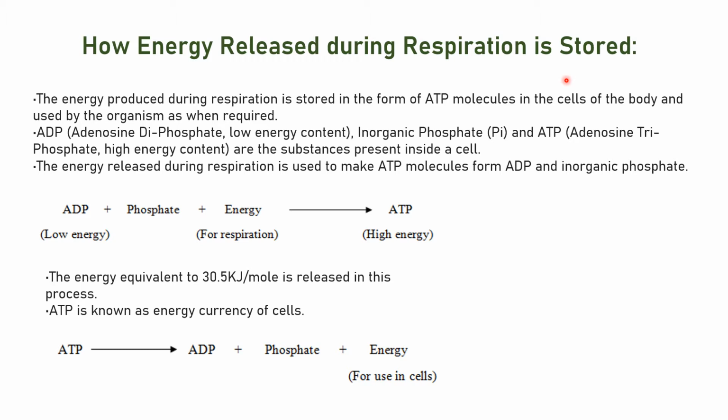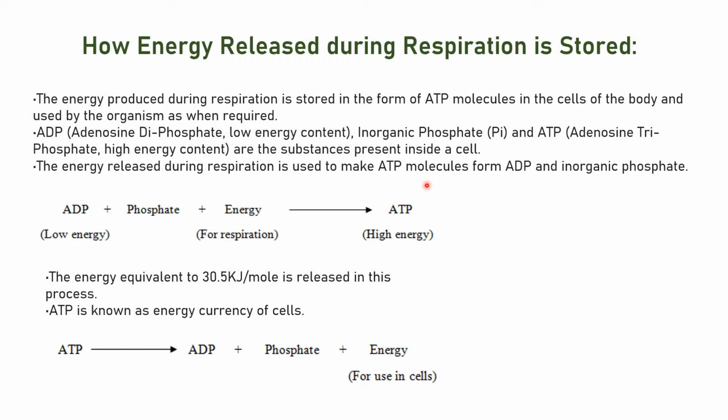Let's take this compound as glucose. Why do we want glucose? Because glucose has a stored, hidden energy in it, which has to be removed from it. So this energy is nothing but ATP, adenosine triphosphate.